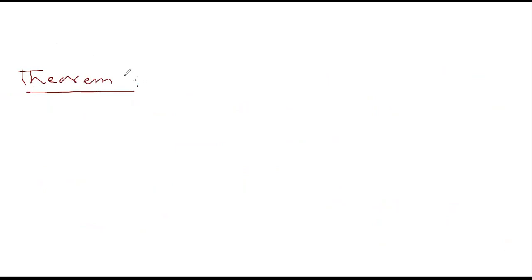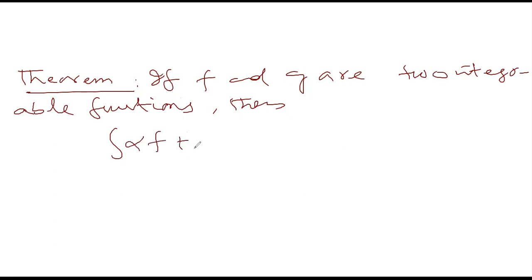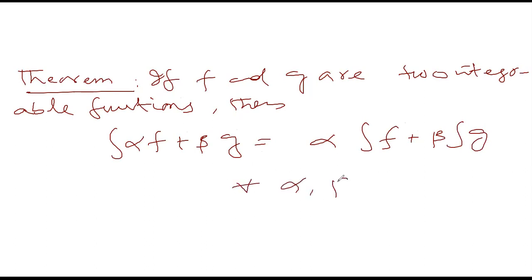If f and g are two integrable functions, then alpha f plus beta g is also integrable, that's trivial, and the integral of alpha f plus beta g is equal to alpha times the integral of f plus beta times the integral of g, for all alpha, beta belonging to the real numbers R.